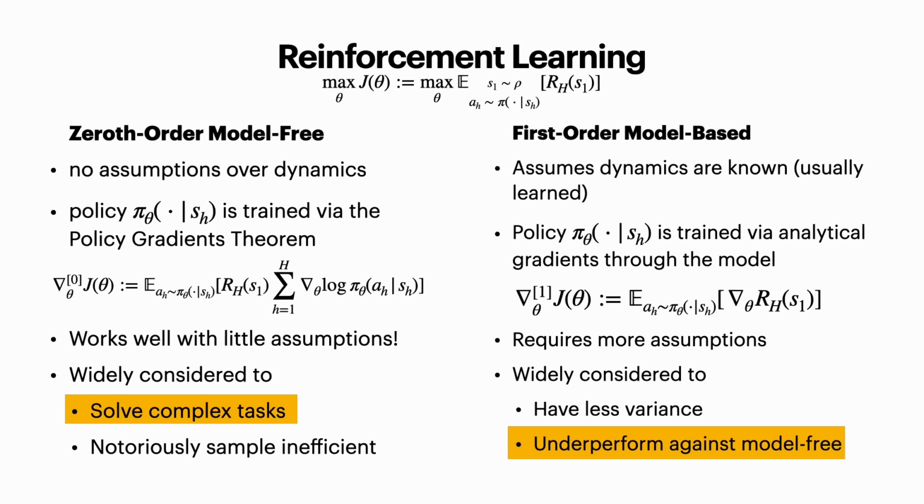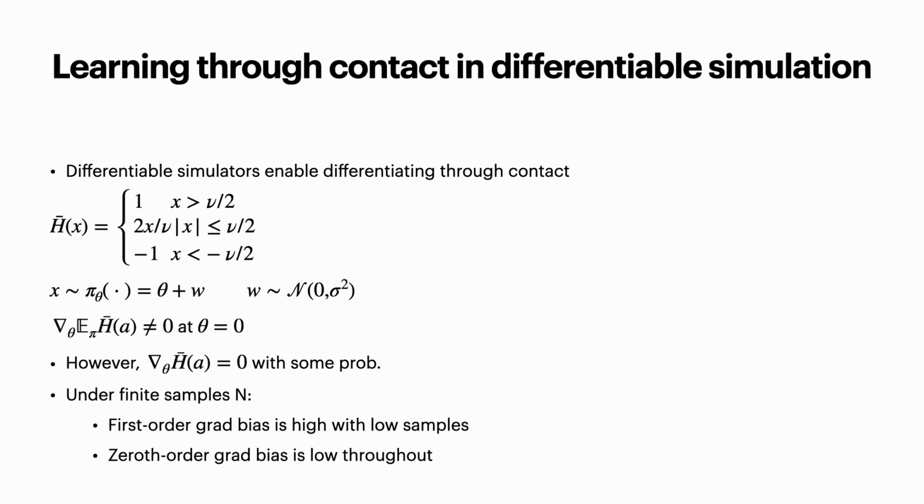Unfortunately, when applying first-order methods, we quickly run into one issue: the real world is not always differentiable. A recently popular way to deal with this is through differentiable simulation, which usually utilizes a contact approximation model. For our work, it's imperative to understand how this affects learning.